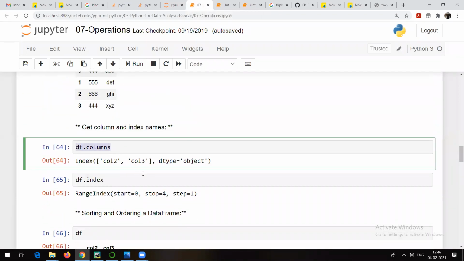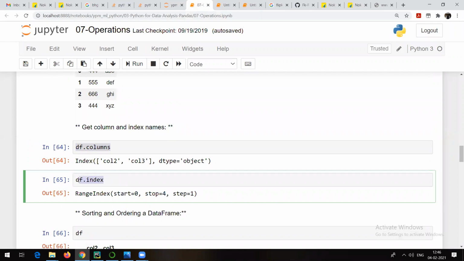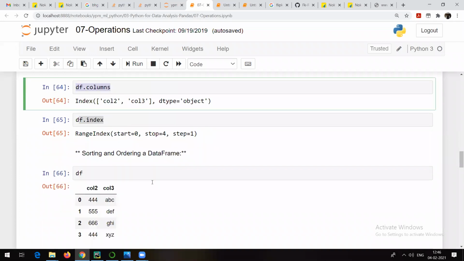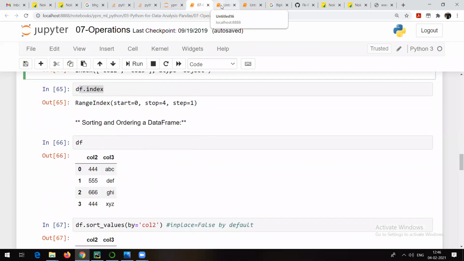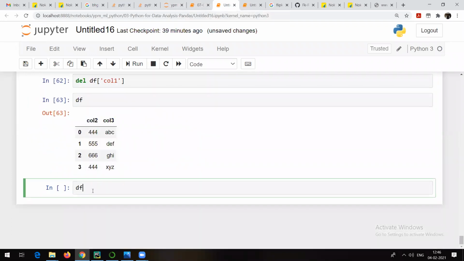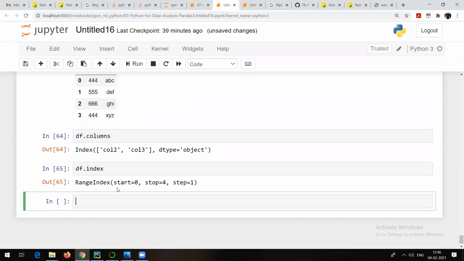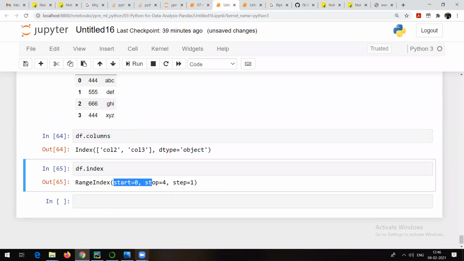Df.columns is going to show you all the column names. Df.index is going to show you the indexes. In our case, the index is 0, 1, 2, 3. So that's why start point is 0, stop point is 4, step size is 1. Right? So again, remember, df.columns always shows you column names. Otherwise, you will see me running all these methods again and again. Df.columns is going to show you column names. Df.index is going to show you all the index names or the details about the indexes. Range, if you remember the range method, right?